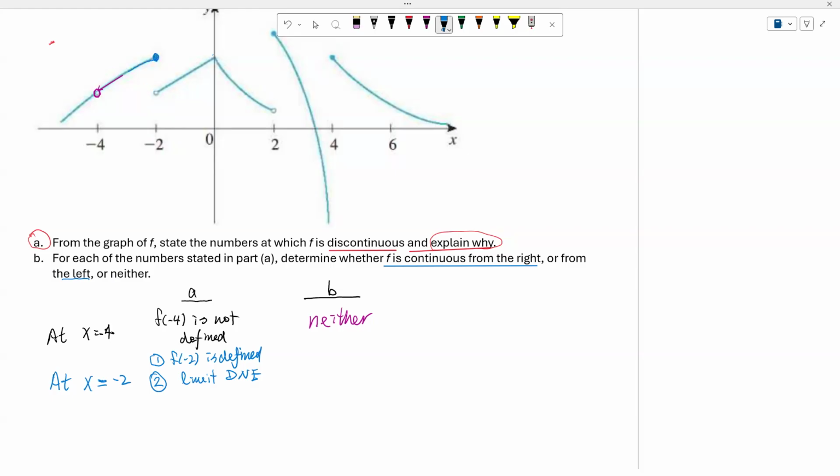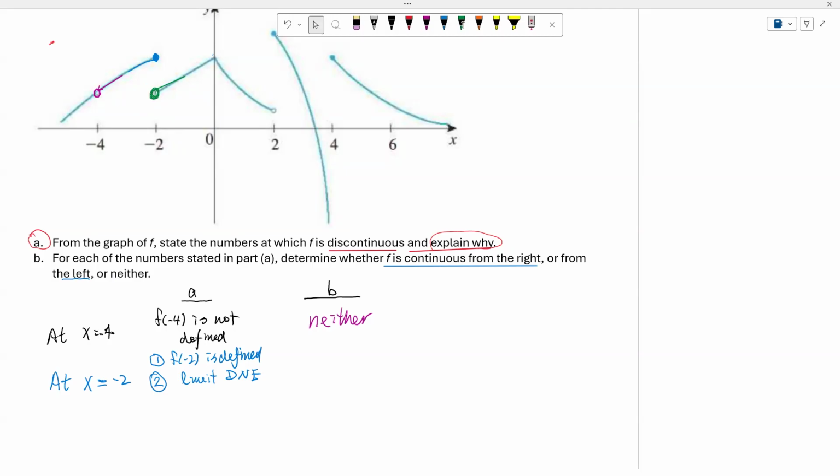So meaning the limit exists and the limit equal to this number. Okay. And also f of -2 equal to this number. So meaning the function is continuous from the left. However, from the right, the limit exists, the limit equal to this number. But f of -2 is not equal to this number.